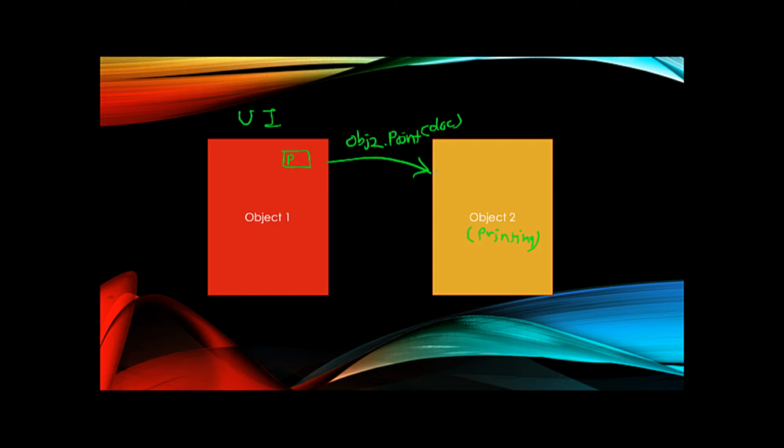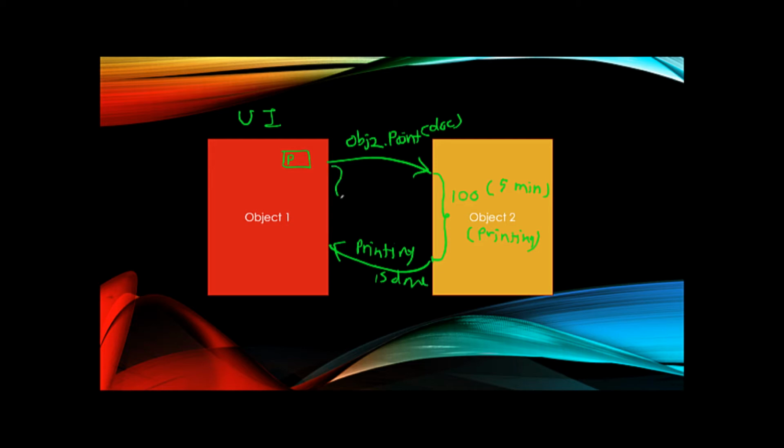Now object 2 will print, let's say, 100 pages, and this takes about 5 minutes. Object 2 will take the 5 minutes to execute the method, and only then will it return control to the caller, saying that printing is done. This is a typical flow.